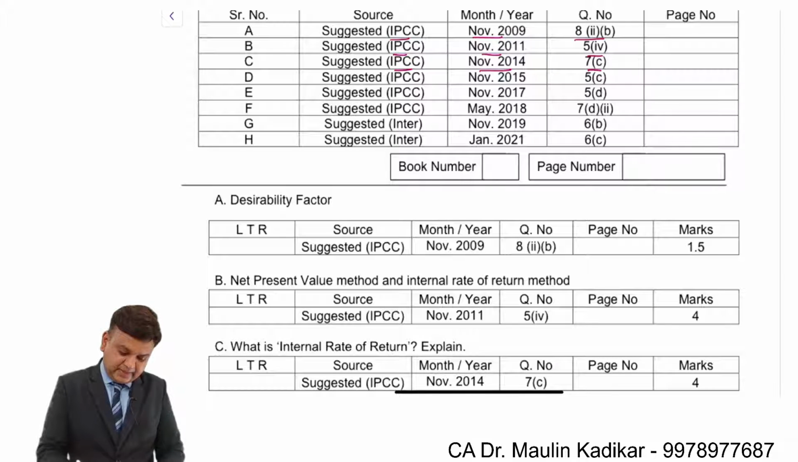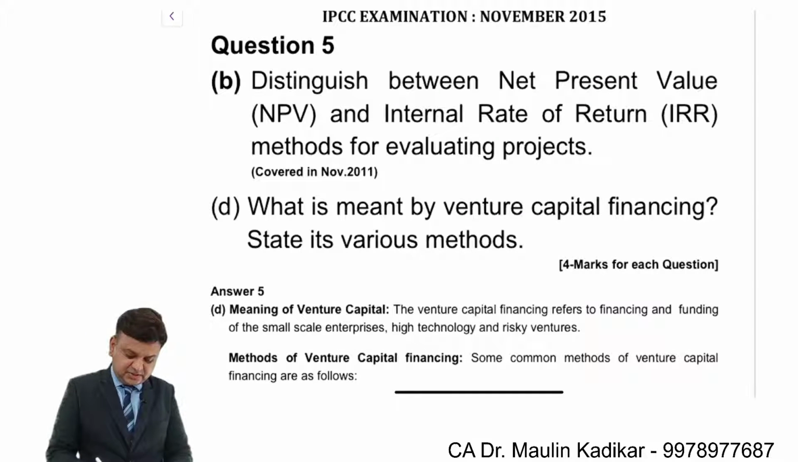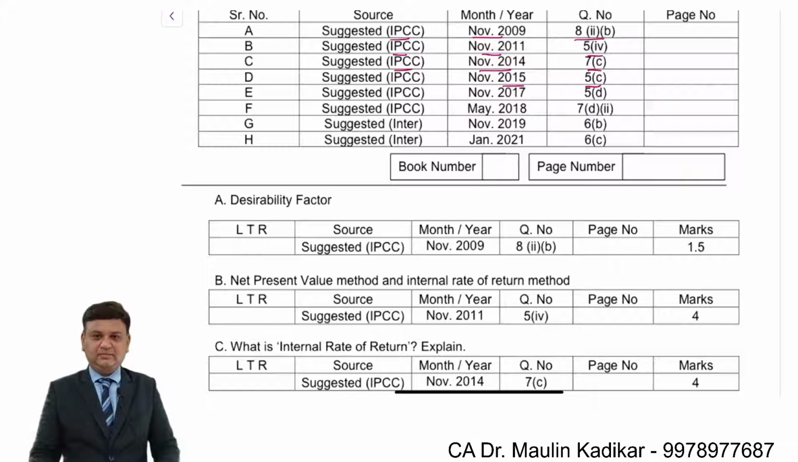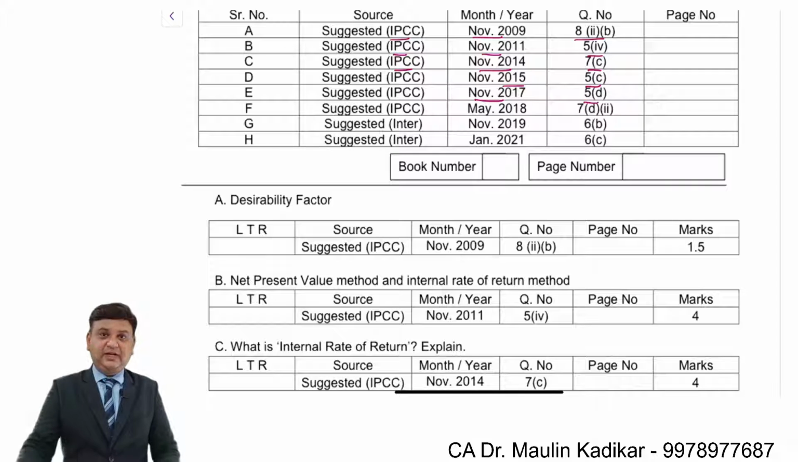Next question, November 2015, question number 5C. The next question is: distinguish between the NPV and IRR for evaluating the projects. Dear students, it has already been covered earlier. Next question, November 17, question number 5D.